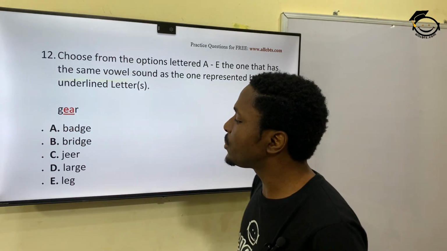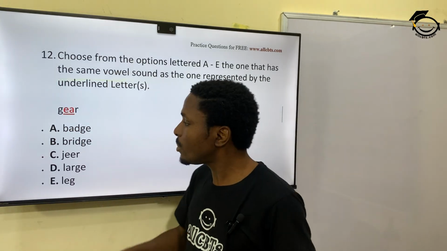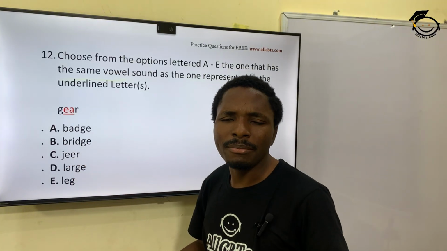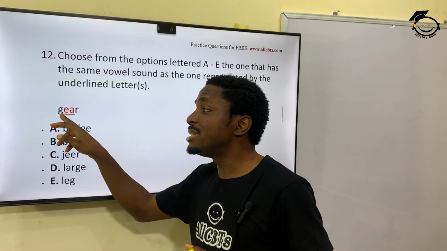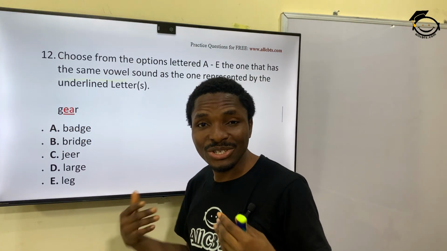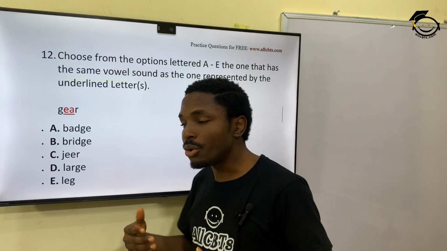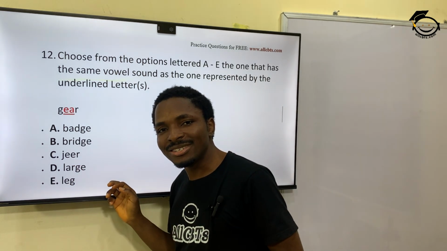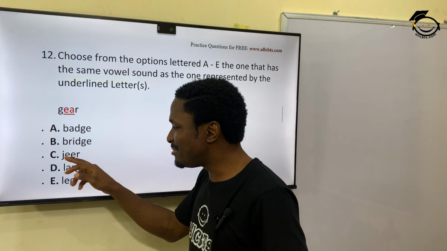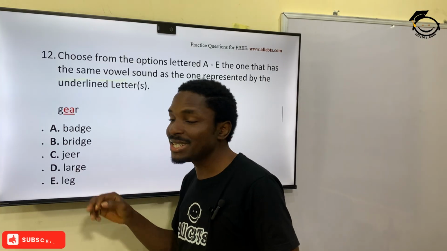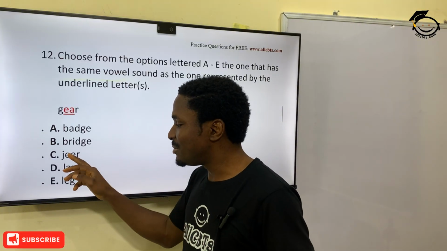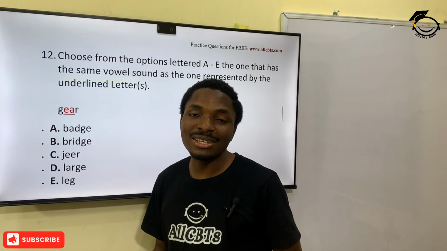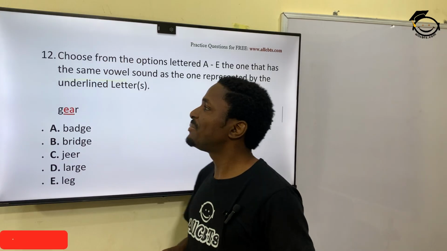So this is gear. So which of these has that sound? You have badge. It's not there. Because if you go with badge, it means that you are calling this differently, which is not correct. You have bridge, no. You have G, you can see that now. Some people may say gear, if you want to call this as gear. So, whichever way, C is your correct answer.